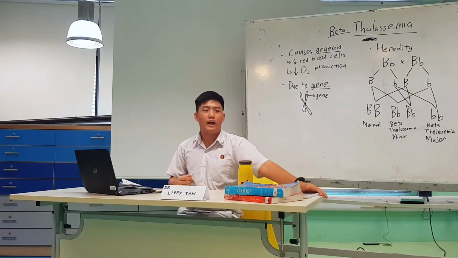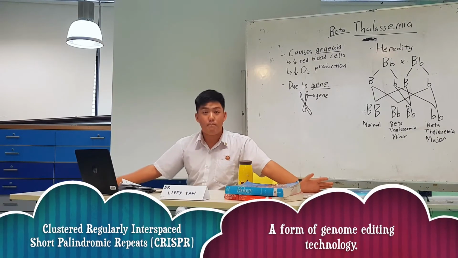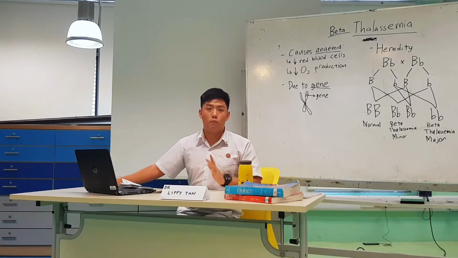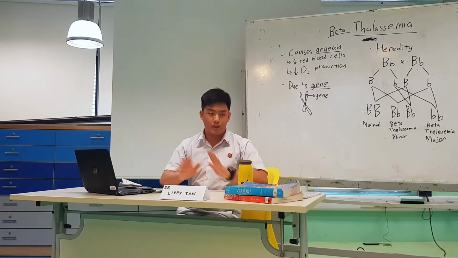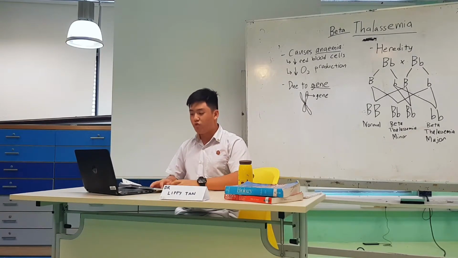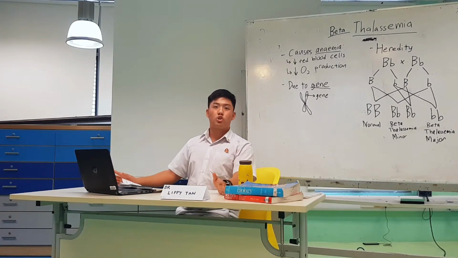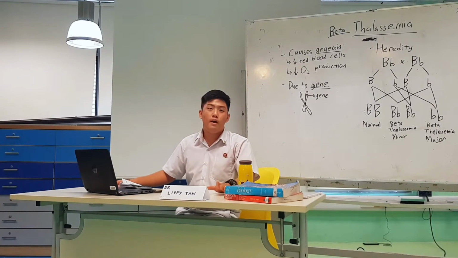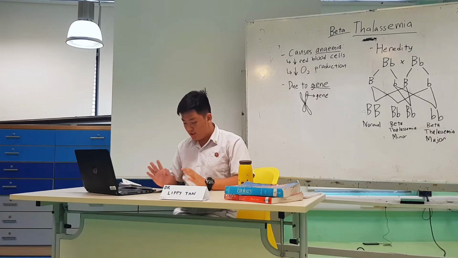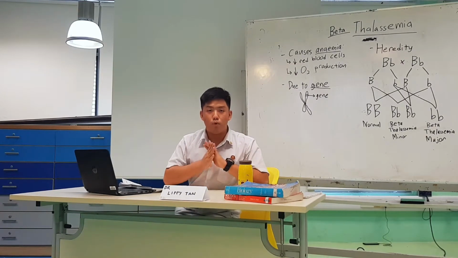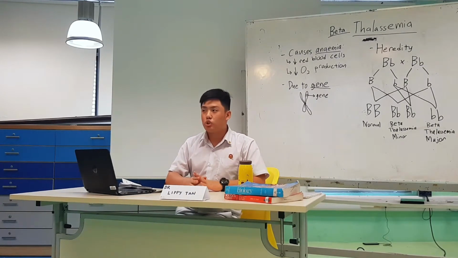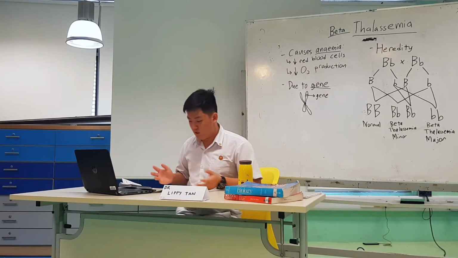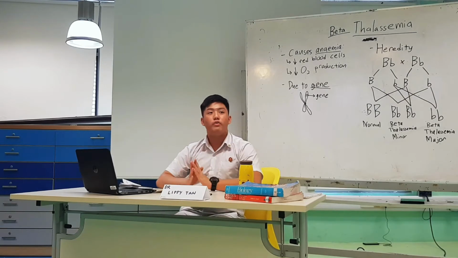However, now we have a new hope. With the new gene editing technique known as CRISPR, the gene can be changed in the fetus itself so that a baby born would have a normal condition, as shown here, without the autosomal recessive gene. With CRISPR, people can be born without this condition, and it could potentially save thousands of lives, hundreds of lives, I don't know. But yes, this gene itself can be removed through CRISPR so that people are born with a functional production of hemoglobin. The disease can be wiped out in just a few generations.